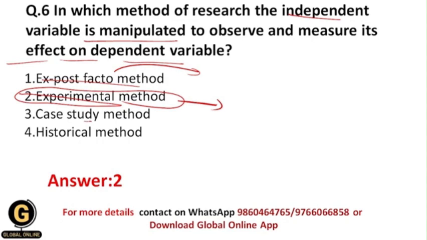Case study research method is a research method in which we are going to study in-depth information about a single individual person, or we are going to study in-depth information of a particular group, for a longer period of time. Historical research method is the research method in which we are going to study the past events and we are going to see their effects on our present and our future. And that's why the correct answer for this is second.